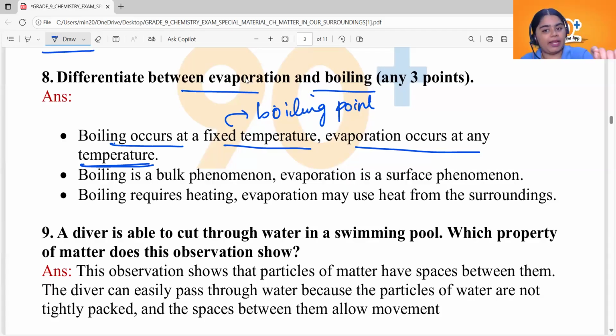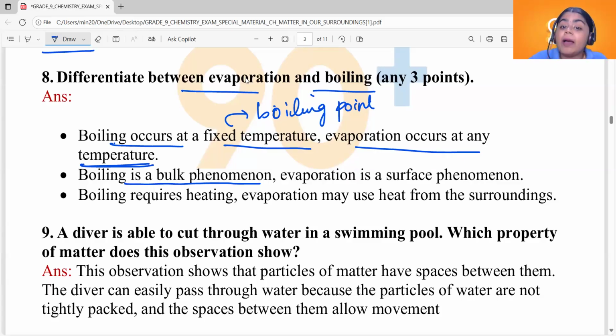So that's the first point. Boiling requires a fixed temperature. Evaporation can occur at any temperature. Now see the next point. Boiling is a bulk phenomenon. Basically, for example, if you are taking a beaker full of water, all water particles in that beaker can boil.